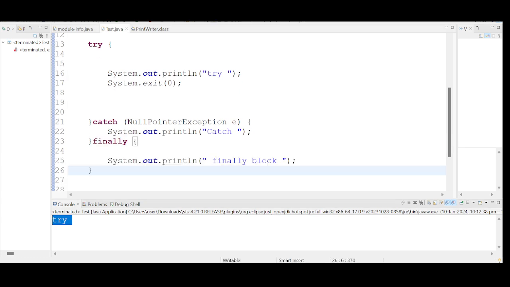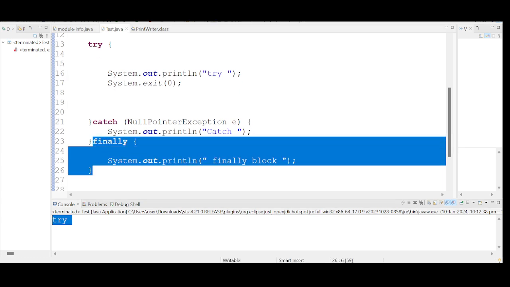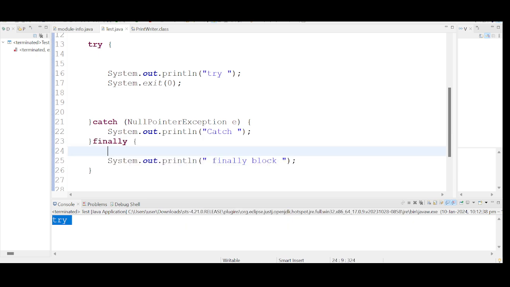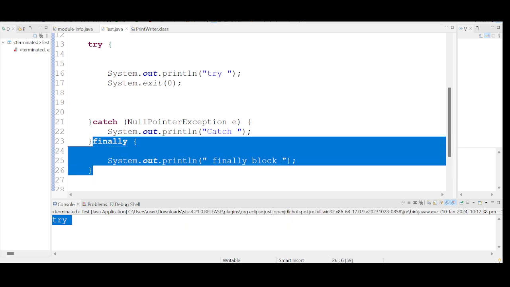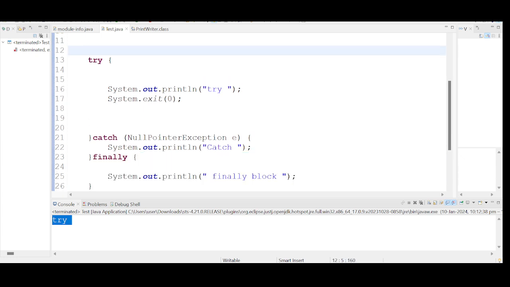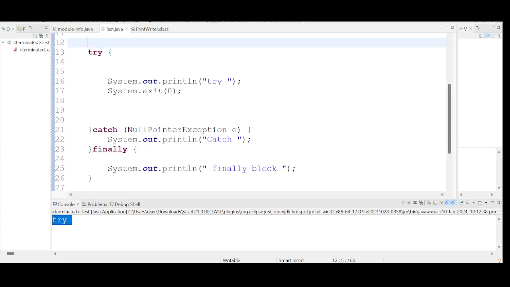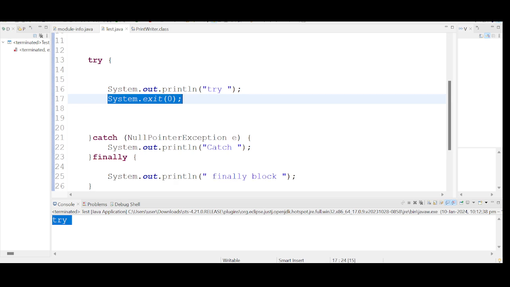So there are two cases where the finally block fails to live up to its reputation. What is the reputation? The finally block will get executed always, except in two cases. One is when the risky code is placed outside the try block. The second one is when the JVM encounters System.exit. Hope this is making more sense.